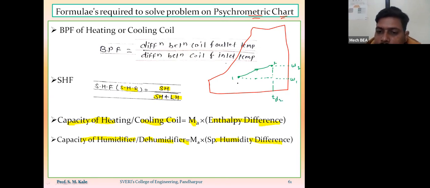This is the dry bulb temperature corresponding to point number 1. And here if I want to check the enthalpy, this is the enthalpy corresponding to point number 1, and this will be the enthalpy corresponding to point number 2.